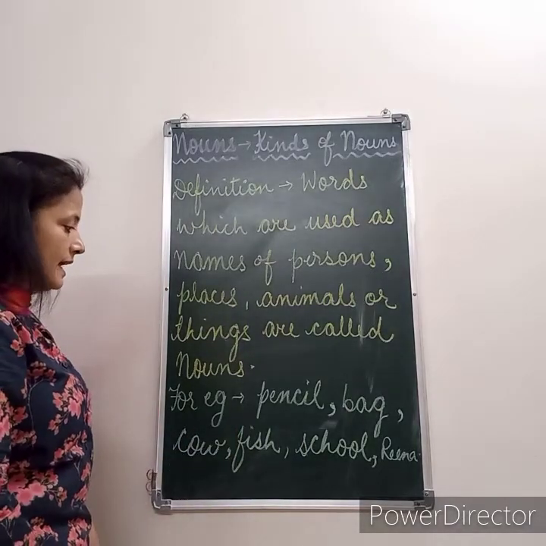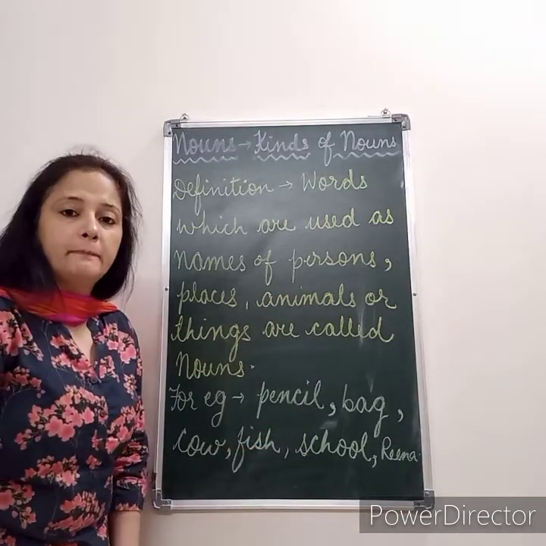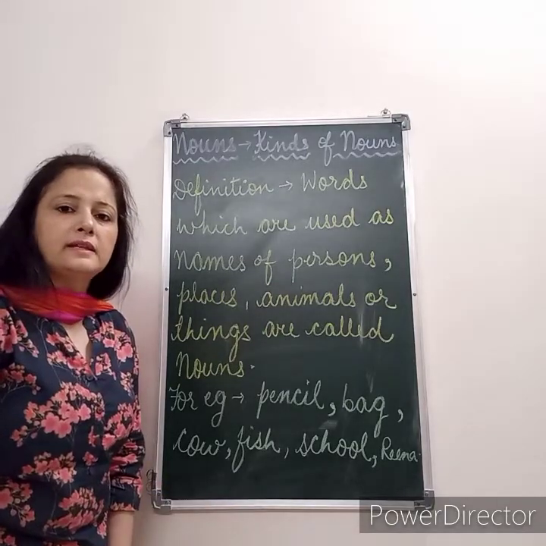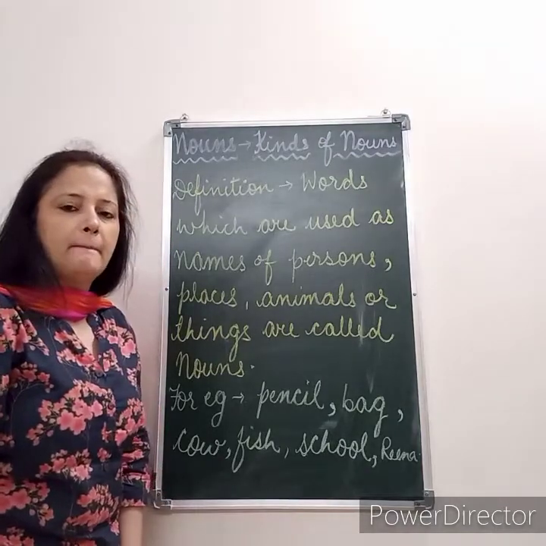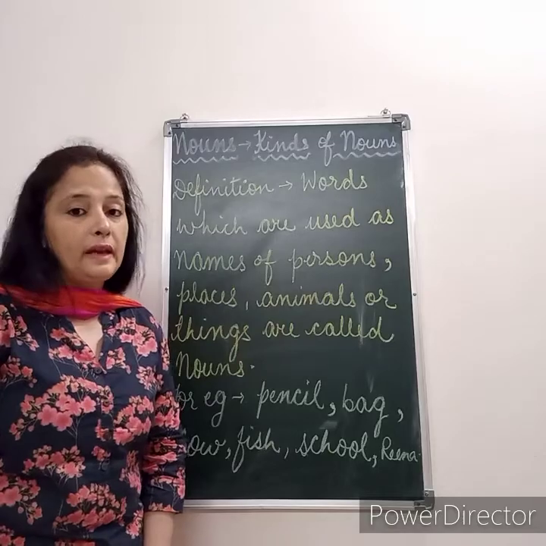Now here in the examples we can see that pencil and bag are examples of things. Cow and fish are examples of animals, whereas school is an example of a place and Reena is an example of a name.